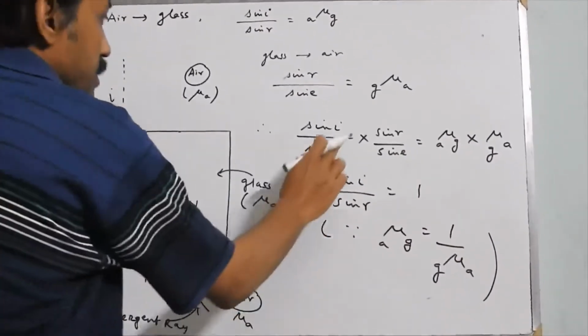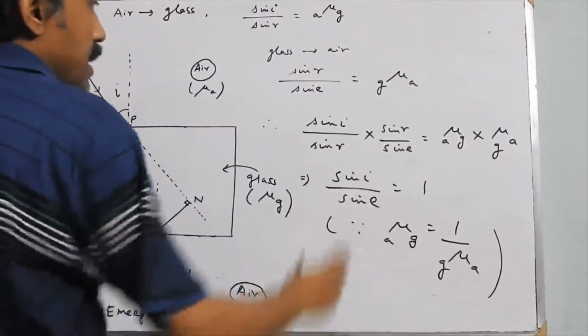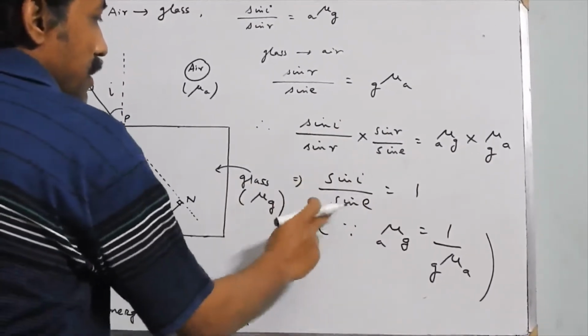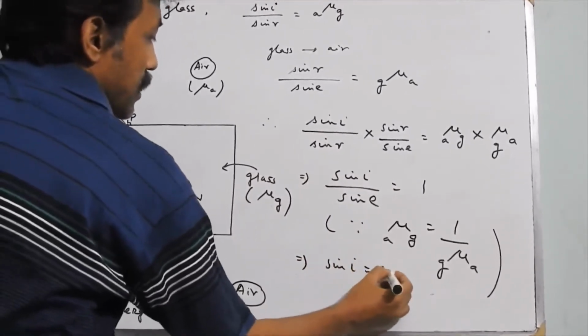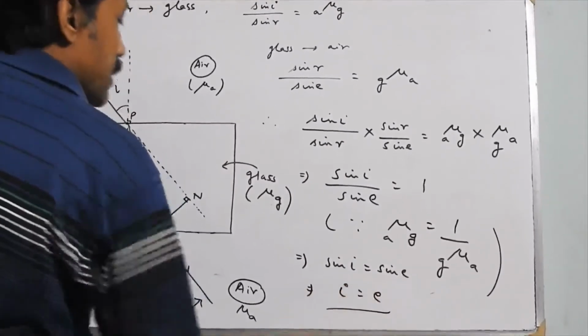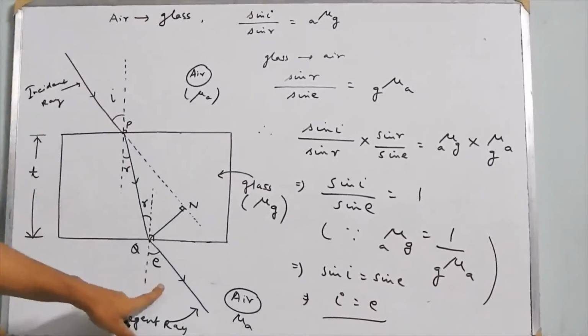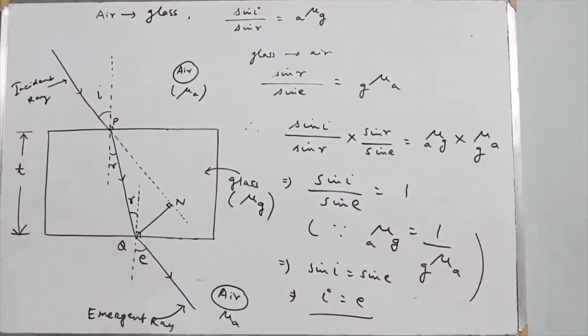So sin I by sin E, sin R cancels out, which means sin I is equal to sin E. This means that I is equal to E. So the angle of incidence is equal to the angle of emergence. This also means that the incident ray is parallel to the refracted